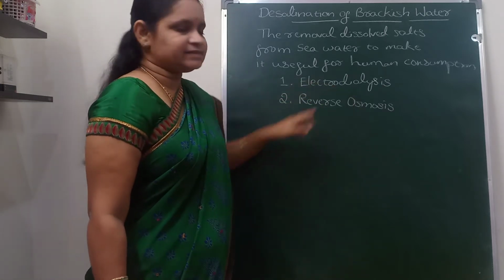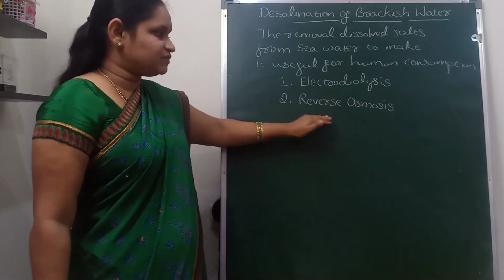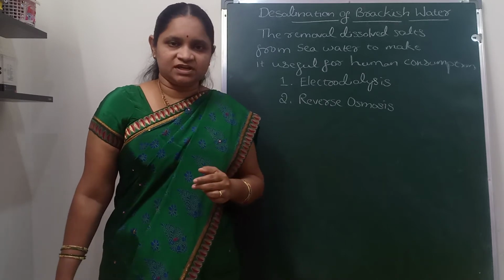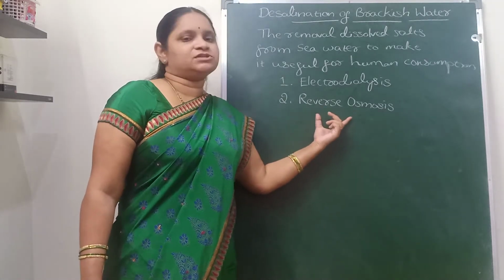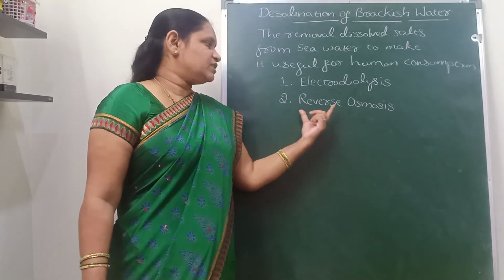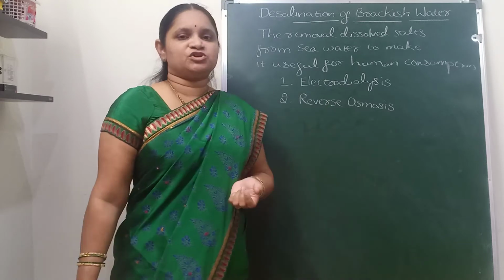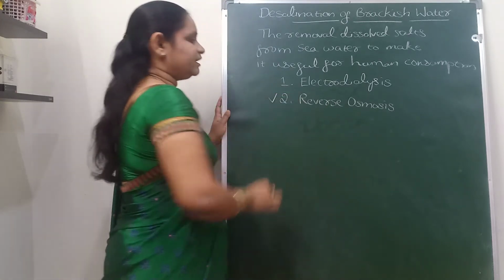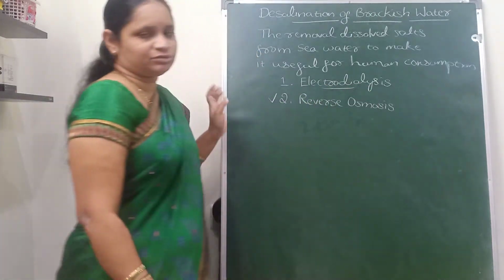Reverse osmosis, the RO technique, is what we implement in most of the water purifiers in our houses, and it works on the principle of reversing osmosis. In our syllabus we have only reverse osmosis, but I will also describe electrodialysis.